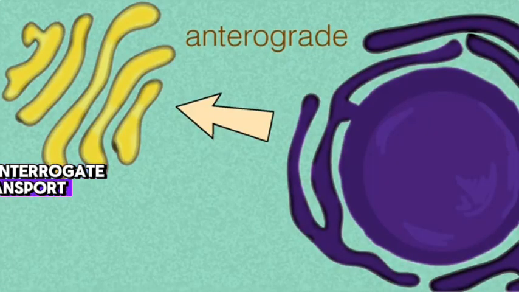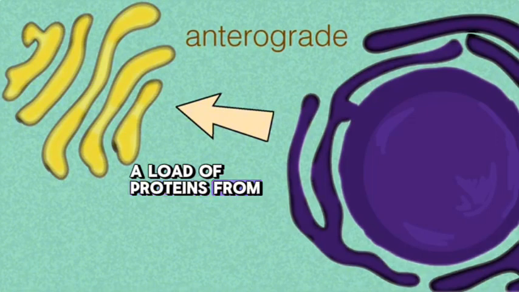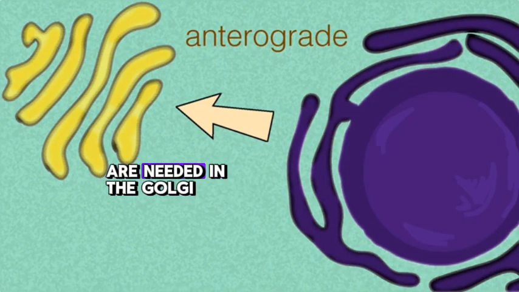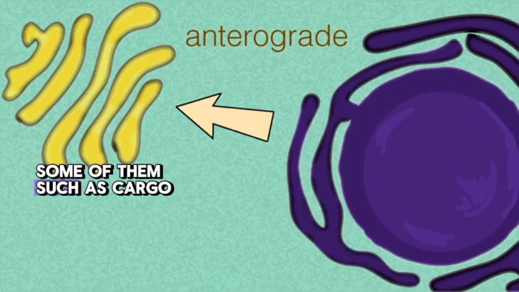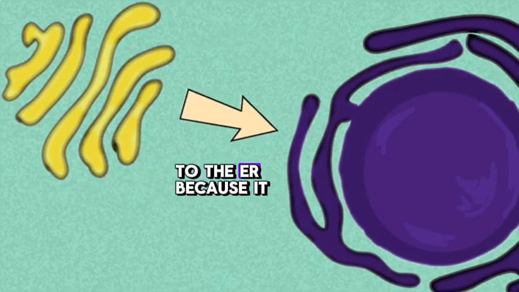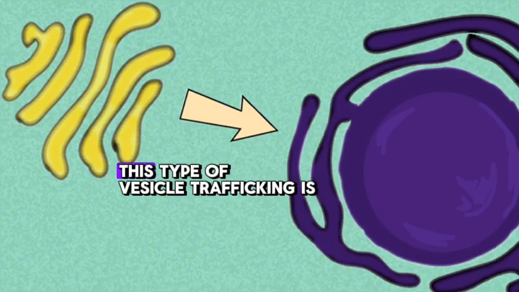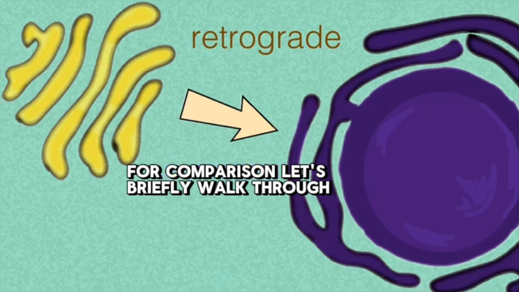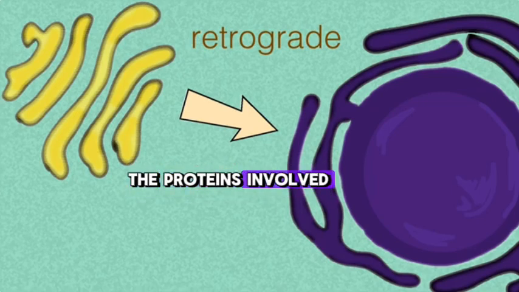In anterograde transport, a load of proteins from the ER gets delivered to the Golgi. While most of these proteins are needed in the Golgi, some of them, such as cargo receptors, need to be recycled back to the ER. Because it is going backward, this type of vesicle trafficking is called retrograde transport. For comparison, let's briefly walk through the proteins involved.